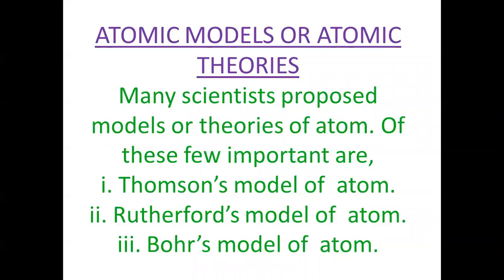First of all, he says that because most of the rays pass undeflected, the atom is nearly hollow, and the whole mass of the atom is concentrated at the center of the atom.